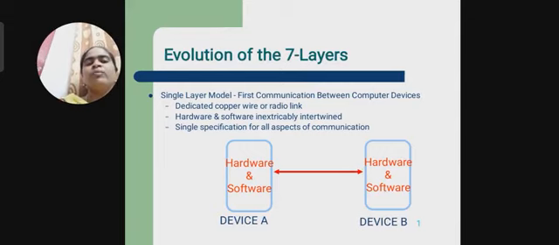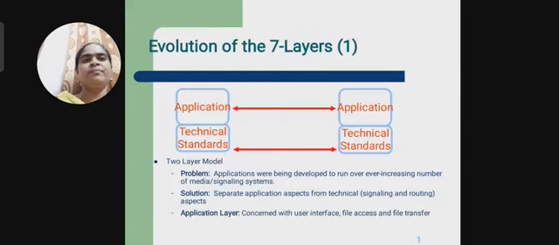Consider device A sending to another computer. The hardware and software available in the particular device must be available in the destination computer also, that is device B. It is a single layer model. First communication between computer devices used copper wire or radio link. Hardware and software are used, with a single specification for all aspects of communication.